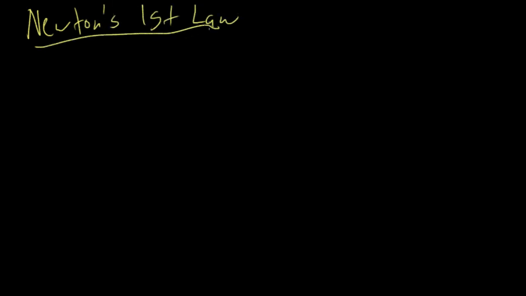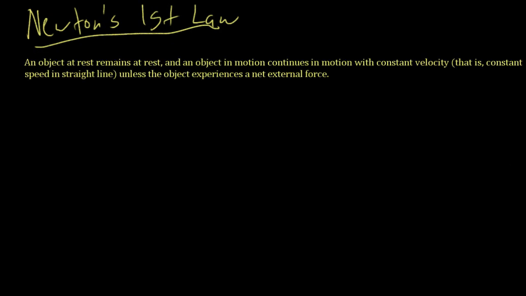Alright, now that we know what a force is, we need to talk about force a little bit. Isaac Newton has 3 laws of motion that are attributed to him. So let's talk about Newton's first law of motion. Newton's first law of motion says, an object at rest remains at rest, and an object in motion continues in motion with a constant velocity, that is, constant speed in a straight line, unless the object experiences a net external